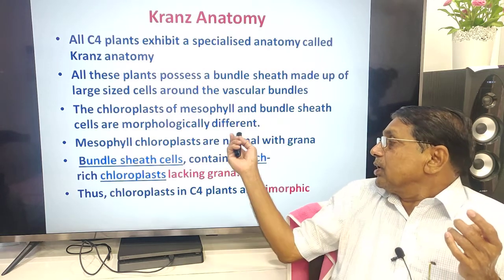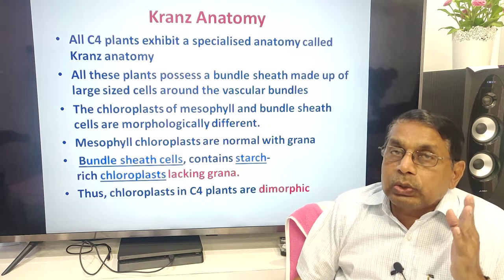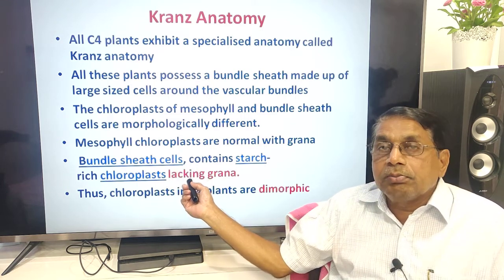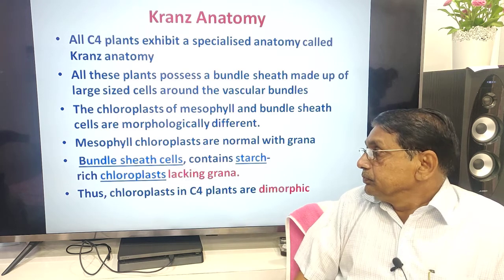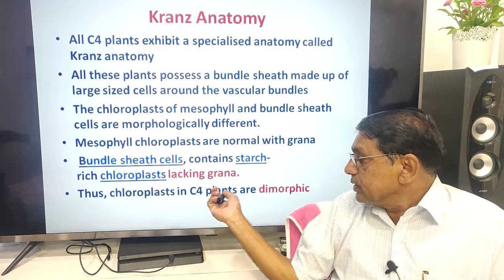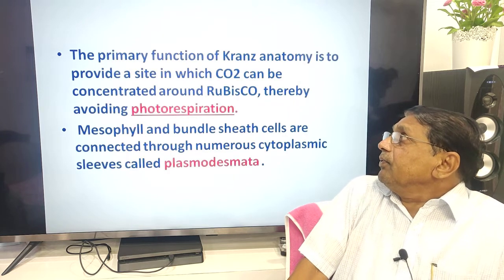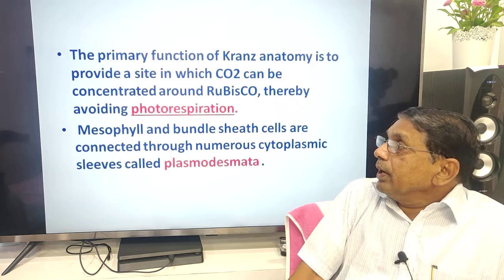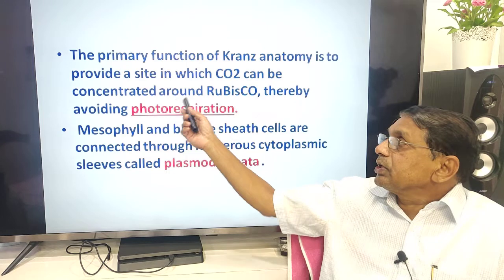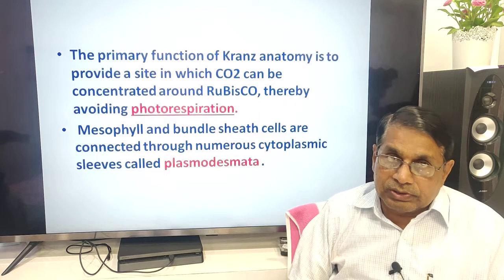Mesophyll cell chloroplasts are normal with grana, but bundle sheath chloroplasts lack the grana. This is another important point to remember. They contain starch granules. Thus, chloroplasts in C4 plants are dimorphic. The primary function of the Kranz anatomy is to provide a site, a place in which CO2 can be concentrated around the Rubisco, thereby avoiding photorespiration.